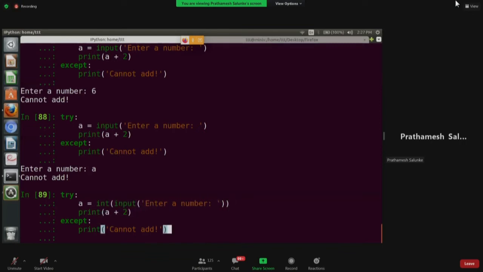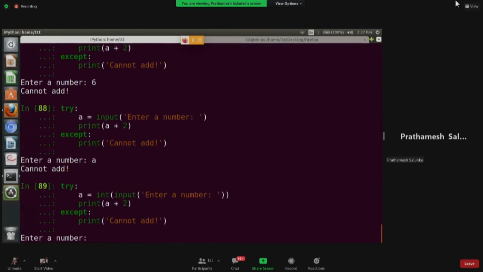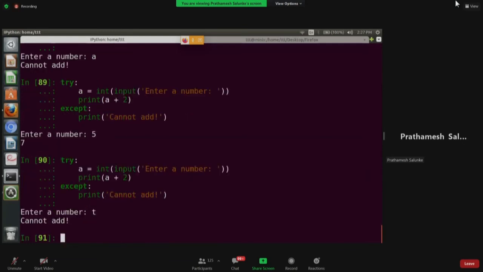This is how you handle type error. So if I do this, fine, now addition is possible, but now if you do this, it cannot add. So there are two types of exception that are raised by Python. One is type error, which you handled, but now there is a value error, where you are not entering an integer, not entering something which the string can be converted into an integer.